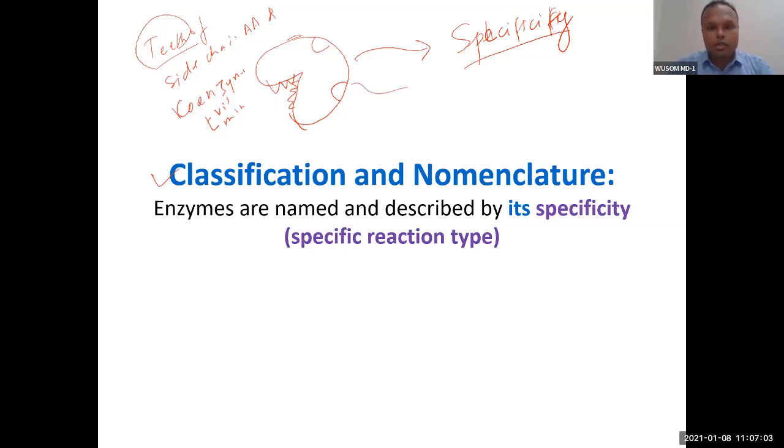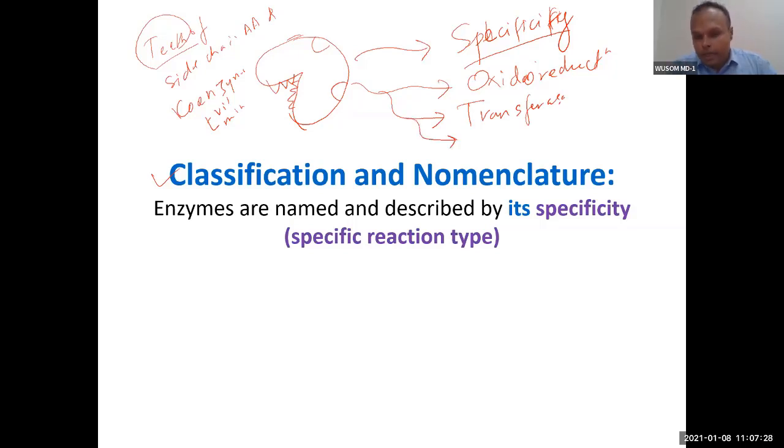For example, some perform oxidation reduction reactions, oxidoreductase. Another group of enzymes will perform transfer reactions. We call it transferase. The third group of enzymes will cause hydrolysis of a compound, a big molecule. For example, protein digesting enzymes will cause hydrolysis of protein. So these are called hydrolase.